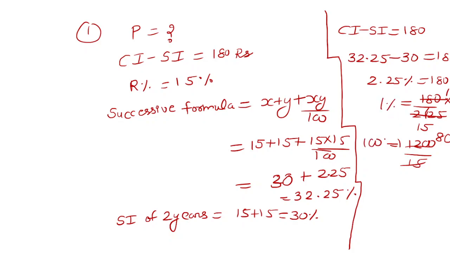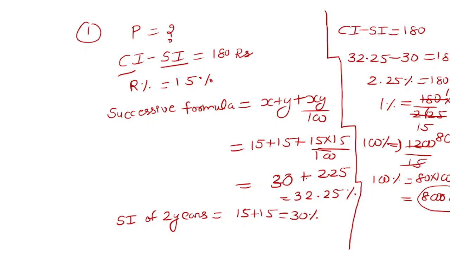So what will be the value of the principal? The principal is always 100%, which is equal to 80 multiplied by 100. It will be 8,000 rupees. So the principal was the same for both CI and SI. The principal of CI was 8,000 and of SI was 8,000 also.